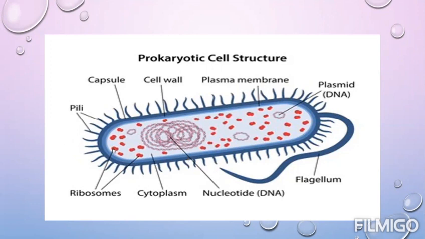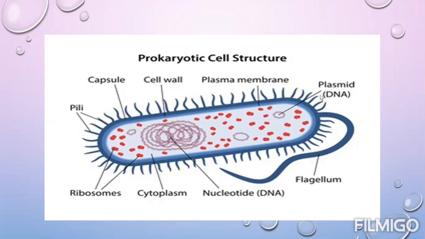Here you can see there are some ribosomes. Basically, ribosomes help in the formation of proteins. They decode the message and form peptide bonds. In prokaryotes, ribosomes are of 70S type.